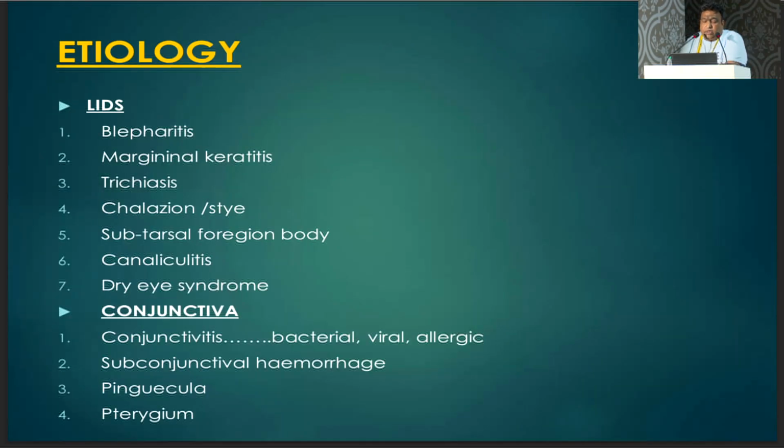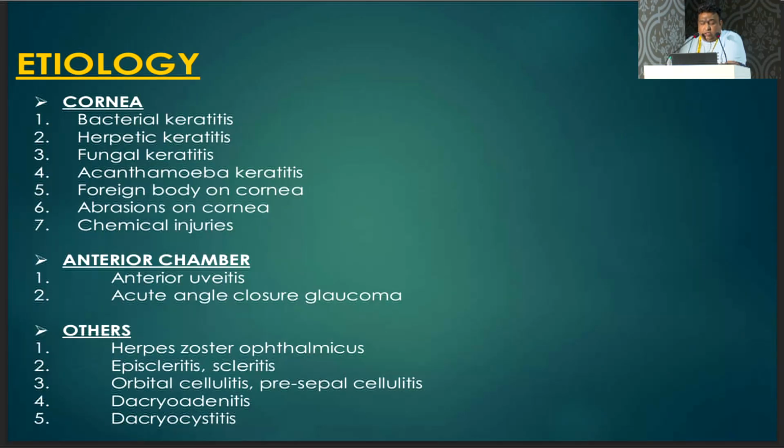Then we categorize the causes of acute red eye depending on the structure involved. Basically, etiology: lids, blepharitis, marginal keratitis, trichiasis, chalazion, stye, subtarsal foreign body, canaliculitis, or dry eye syndrome. In the conjunctiva, it could be conjunctivitis, which could be of many types like bacterial, viral, allergic, subconjunctival hemorrhage, pinguecula, pterygium.